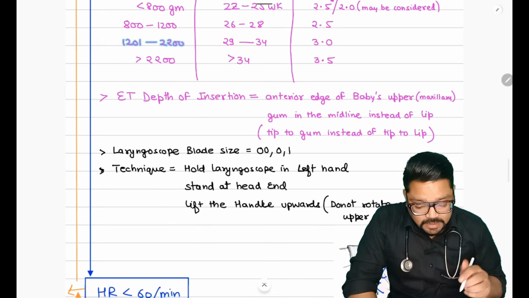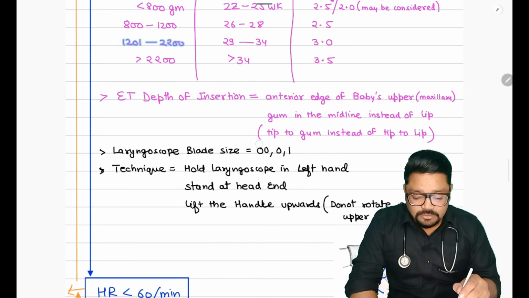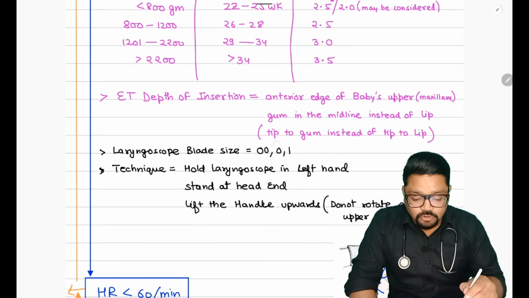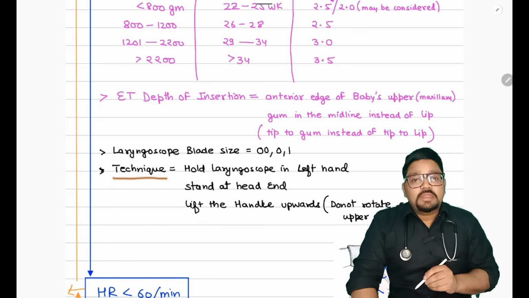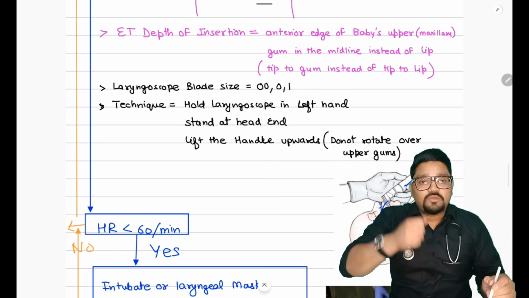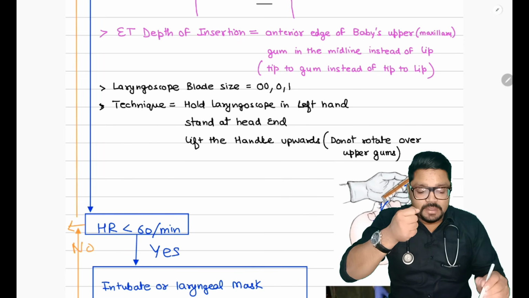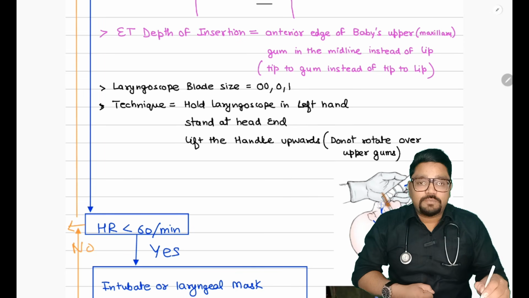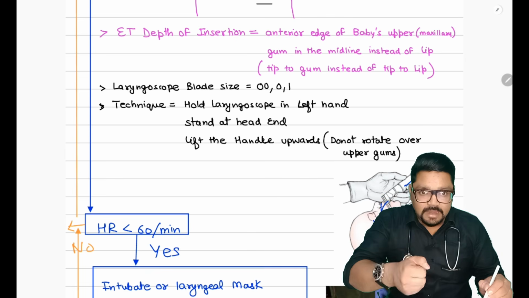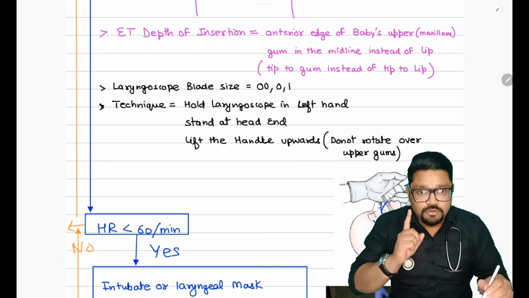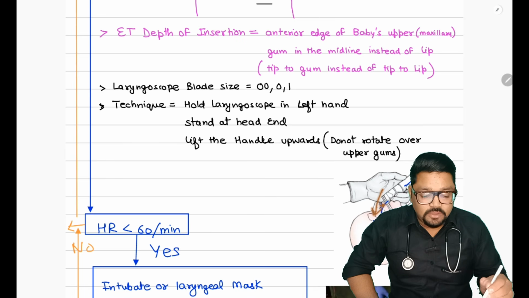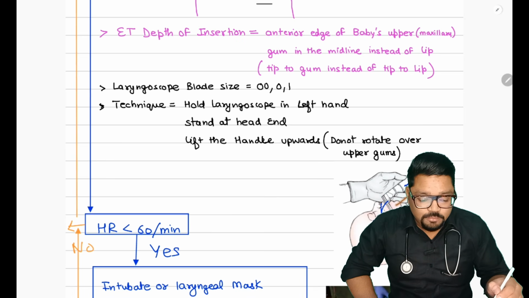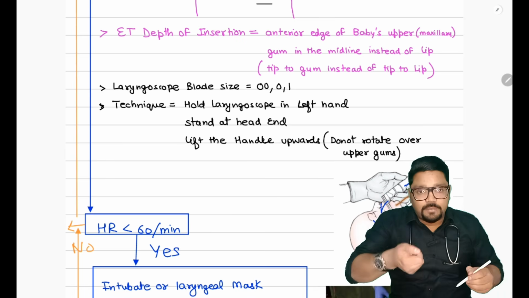Now laryngoscope size, many people ask: 00 is for extreme preterm, 0 is for preterm, and 1 is for term. And the technique: always hold the laryngoscope in your left hand, insert it from the side, and retract the tongue. One most important thing is do not pressurize the upper gum, it will lead to injury of the teeth. The handle movement is always in this way, upwards and anterior.